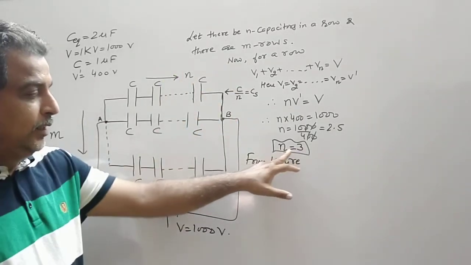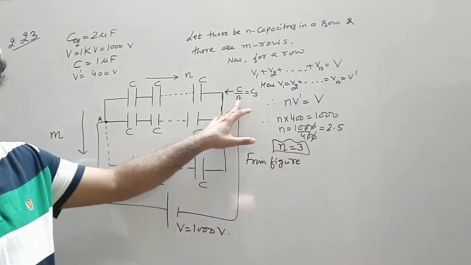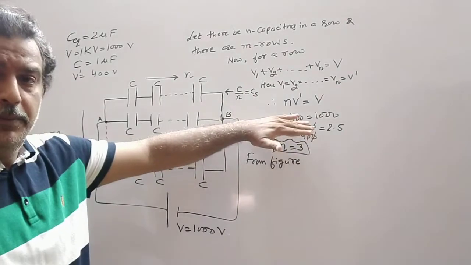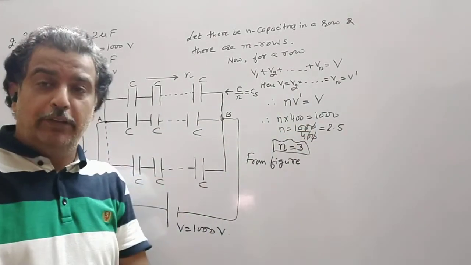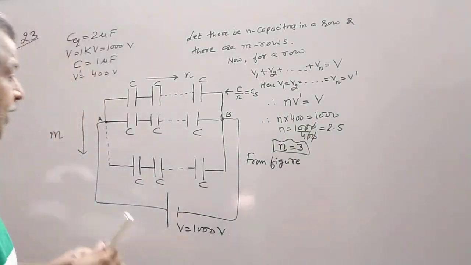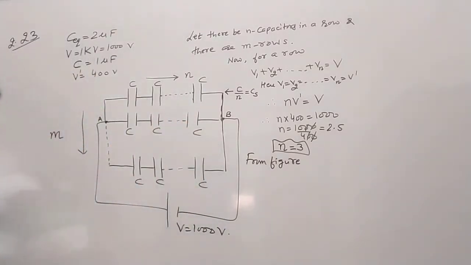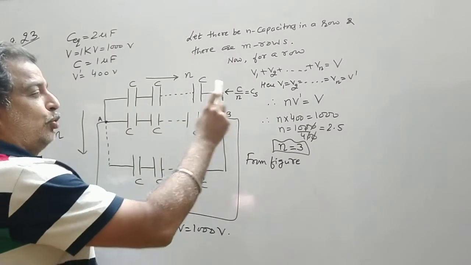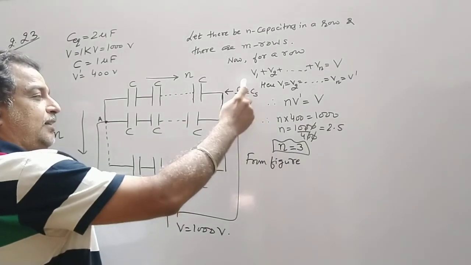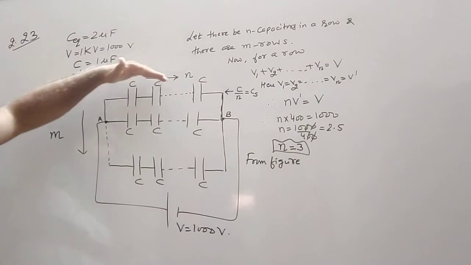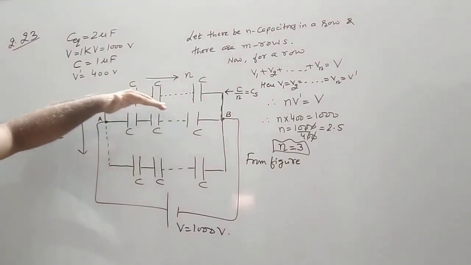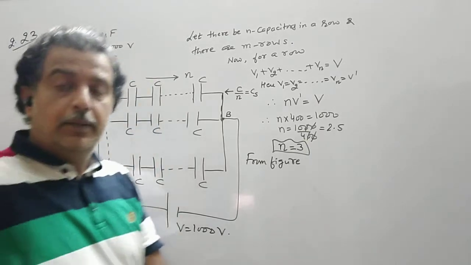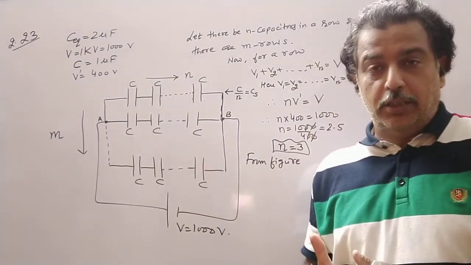Though we know that n equals 3, I can substitute. But let us assume that before doing this solution, I find out C equivalent. So if there are n capacitors in series, the equivalent capacitance of one row, let us name it CS, is C by n. Now with C by n, C by n, C by n, you have m rows and they are in parallel combination.